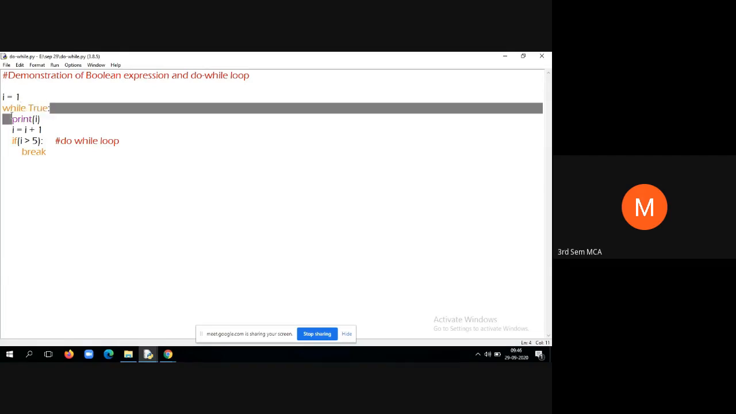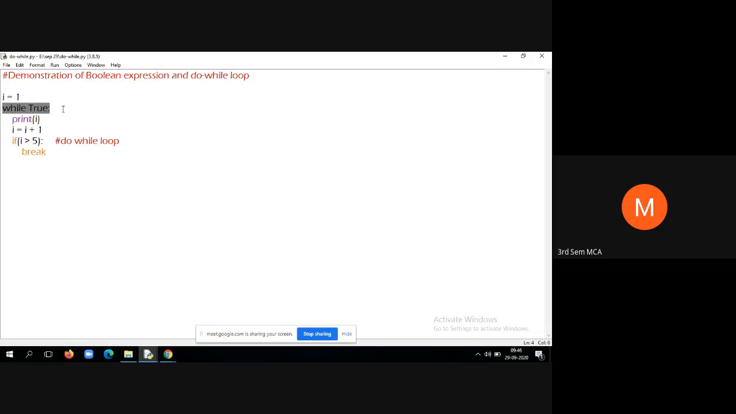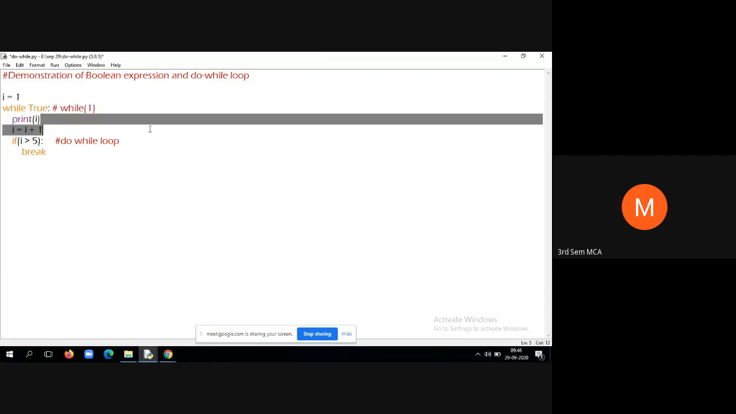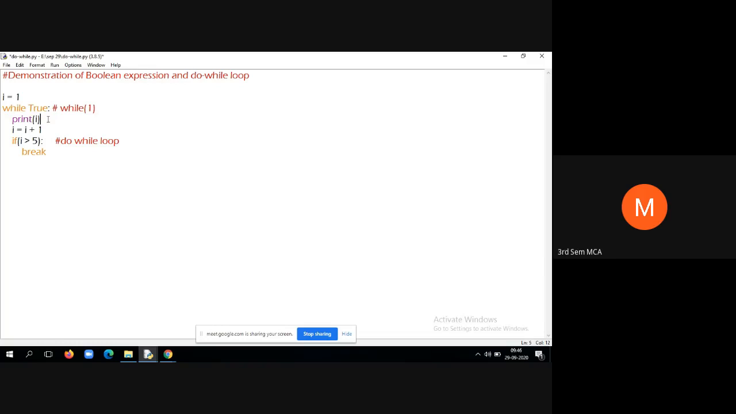You need to understand that the moment I say while True, the loop is infinite. It is the same as writing while of 1. So when the loop is infinite, print the I value. In the first iteration, the I value is 1. Then increment the I value, I is equal to I plus 1. If I is greater than 5, come out of the loop. Otherwise, you go on with the infinite loop.